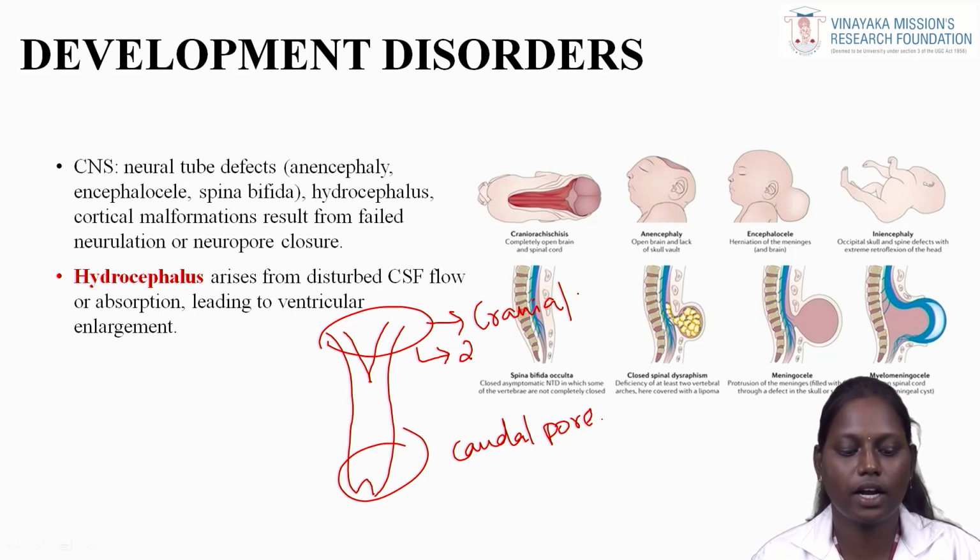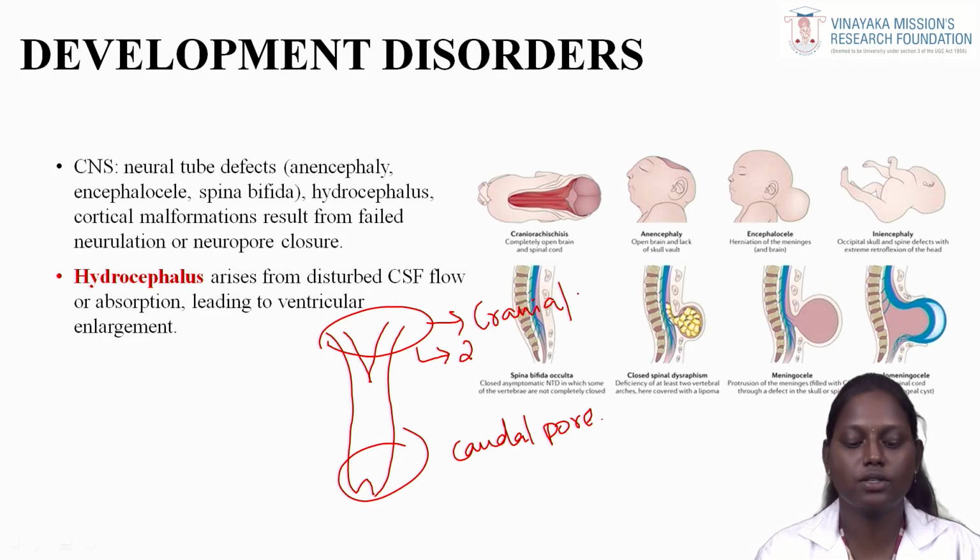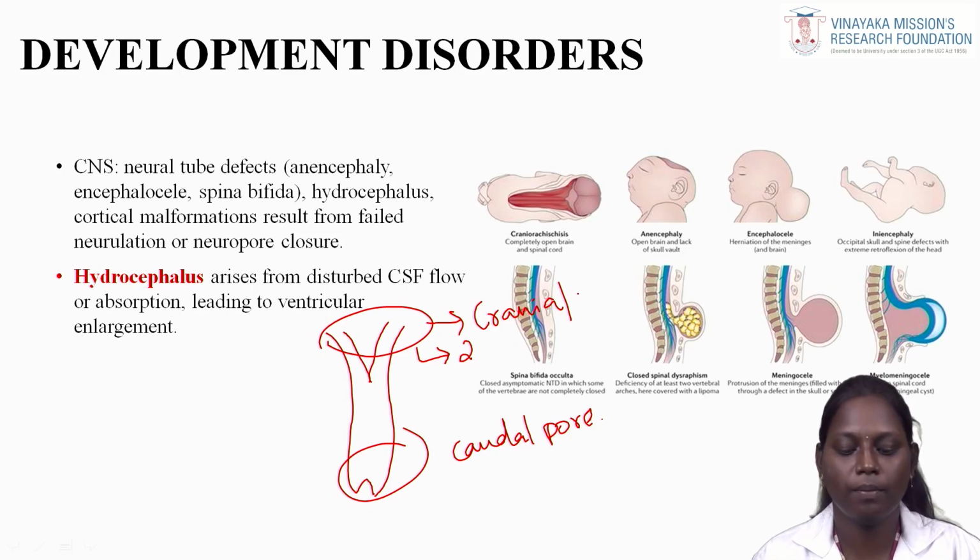Hydrocephalus is another condition, and cortical malformations also result from failed neurulation or neuropore closures. Hydrocephalus arises from disturbed cerebrospinal fluid flow or absorption, leading to ventricular enlargement.